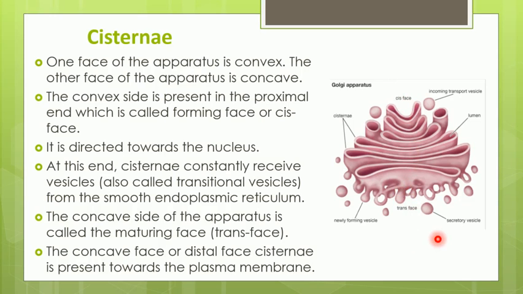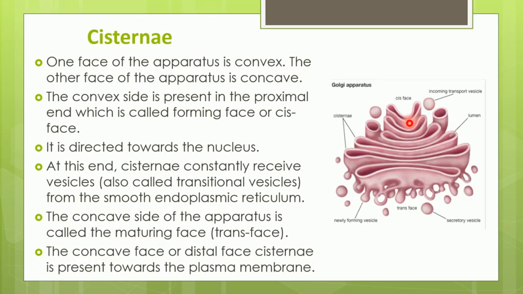So what happens? Whatever proteins or lipids are synthesized in the endoplasmic reticulum come to the cis face in the form of small rounded vesicles. They will fuse with the Golgi complex. Whatever proteins or lipids are present in these vesicles will come inside the cisternae of the Golgi complex.